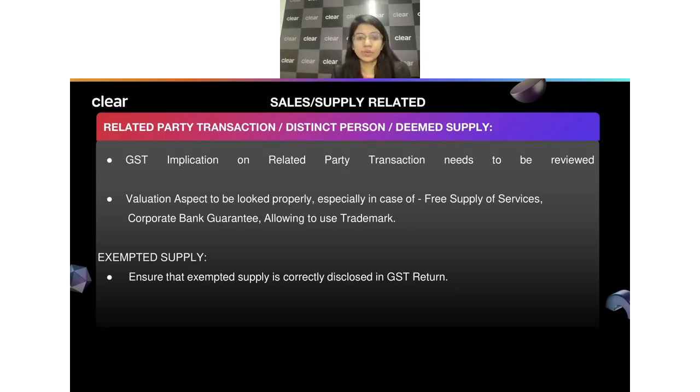Again, when we are looking into this, not only this, many times we don't even report our exempted supply, right? There can be other supplies like exempted supply, the non-GST supplies and all, which are maybe not obviously related to GST, but that does not mean that they will not form part of my GSTR-1 or GSTR-3B. There also we have to be very cautious that even if this is an exempted supply, it should be properly shown in my GSTR-1 and my GSTR-3B, so that my turnover is correctly reported, right? There is no problem with my turnover.